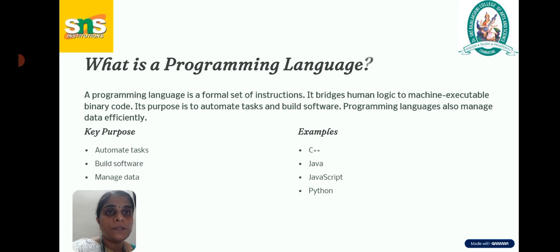Its main purpose is to automate a large number of tasks, build software applications, develop games, manage large amounts of data, and there are so many uses for AI. So the key purpose is automating tasks. It builds many software and can manage large amounts of data.